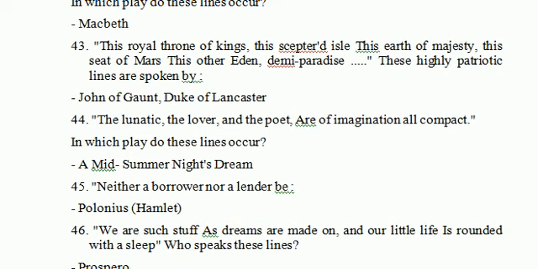Let's see next question, 44. The lunatic, the lover, and the poet are of imagination all compact. In which play do these lines occur? So it is A Midsummer Night's Dream by Shakespeare. Neither a borrower nor a lender be. It is a quotation from Hamlet by Polonius.